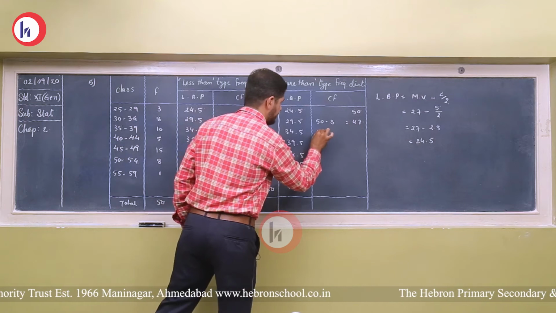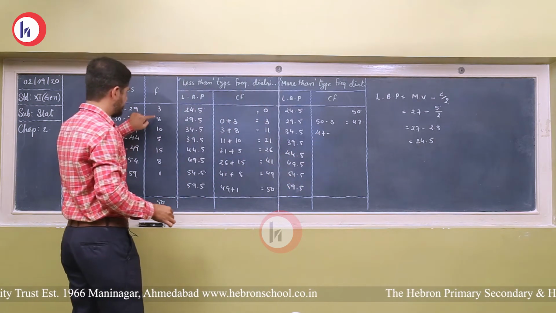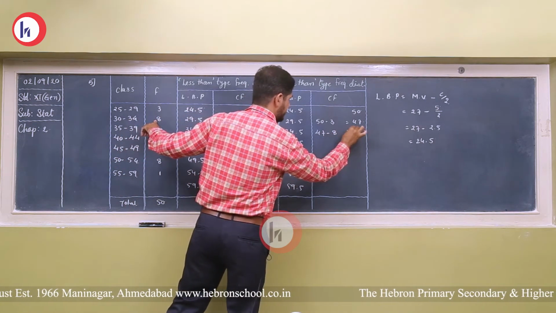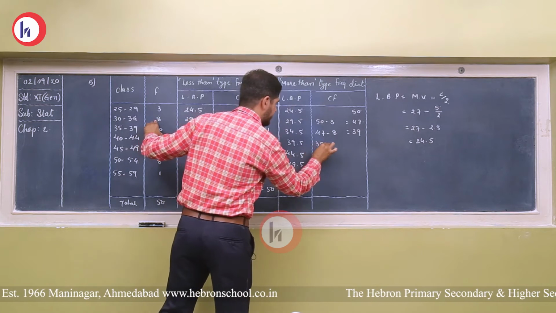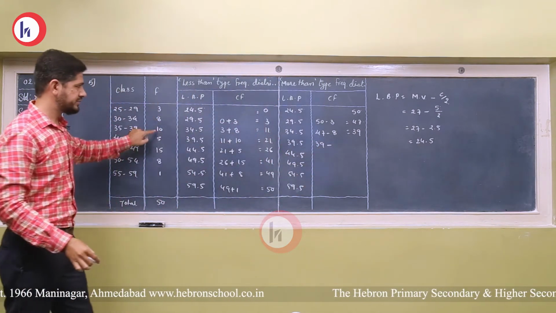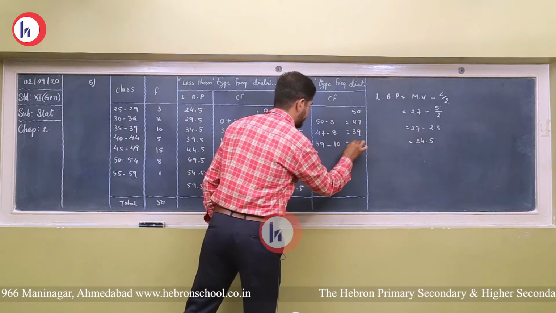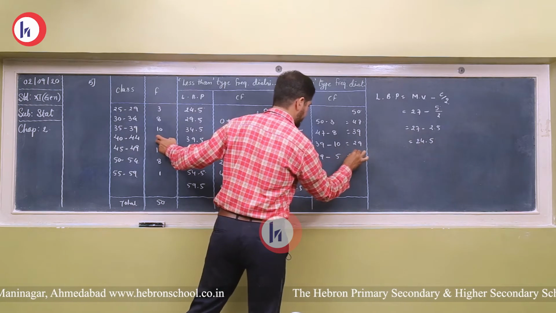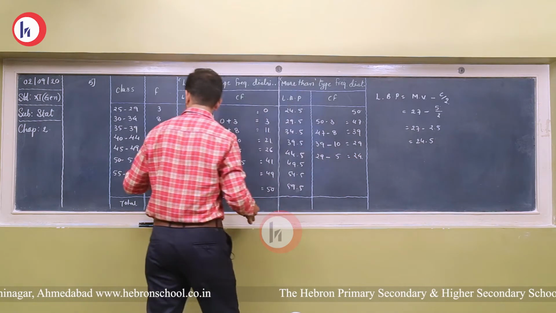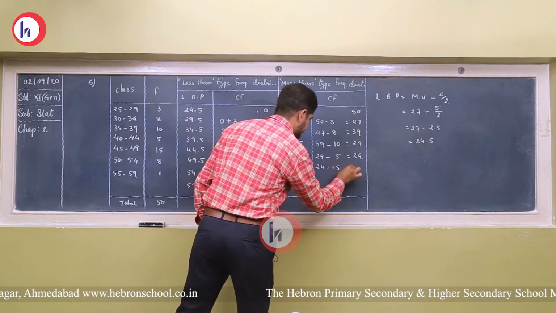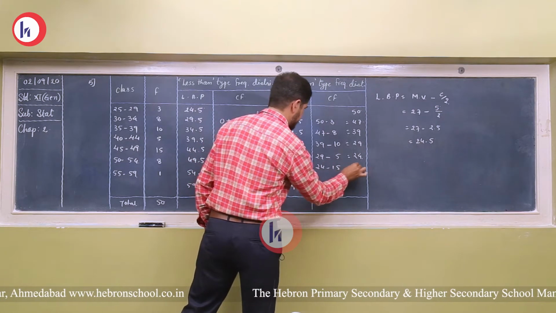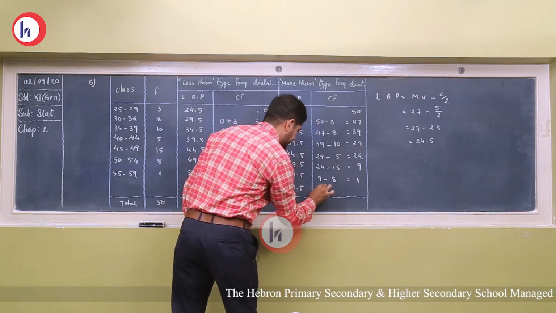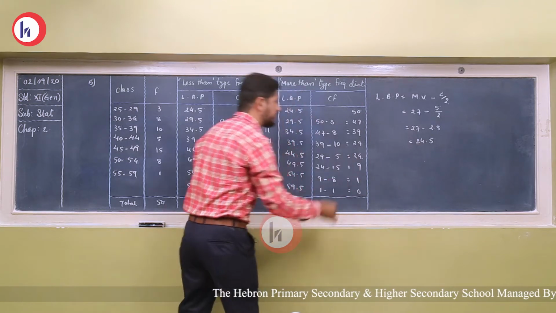So just copy 47, subtract the next one, that is 8, we get 39. Now 39 minus the next one, that is 10, we get 29. 29 minus the next one, as you can see, 5, we get 24. Then 24 minus 15, it is 9. 9 minus the next one, that is 8, we get 1, and 1 minus 1 is 0.